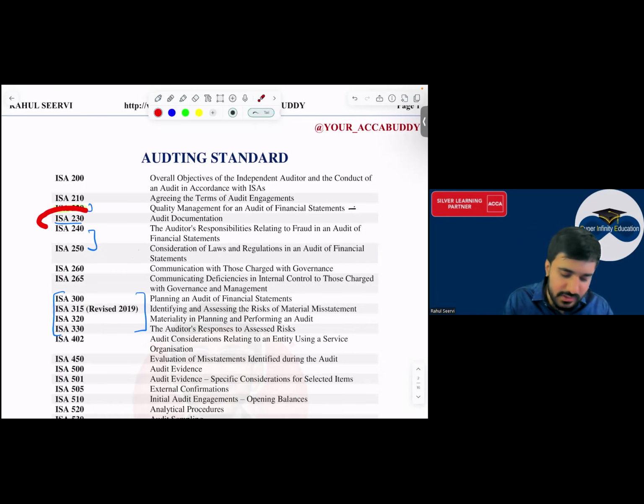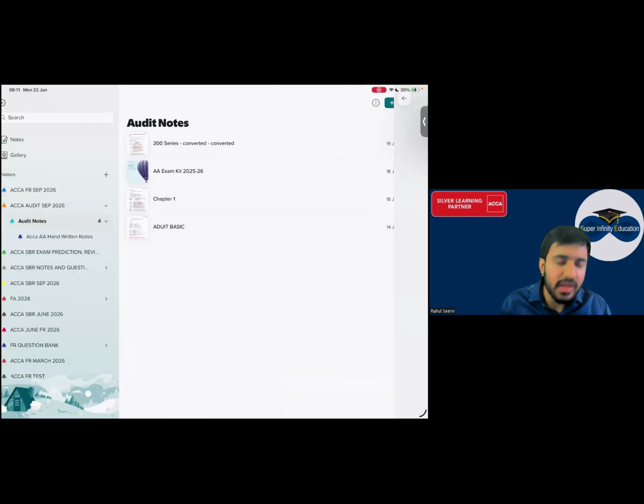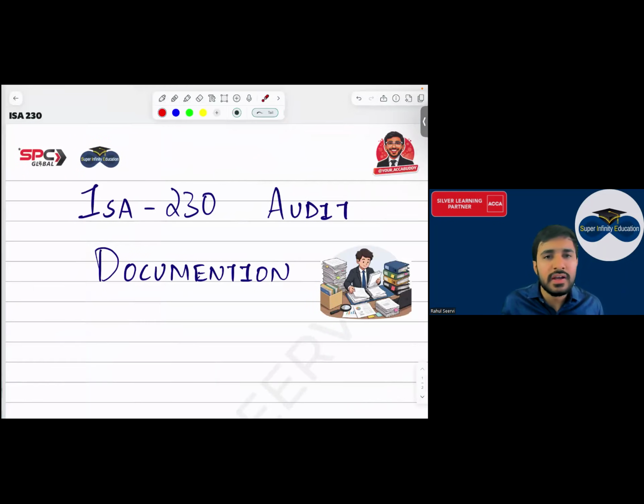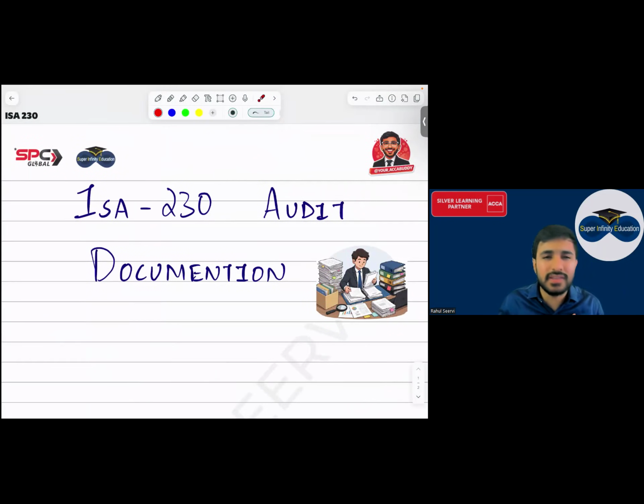So today we'll be starting with ISA 230 audit documentation. Here also, it's a basic standard which you have to understand from a documentation point of view, and it is important for theory. MCQs very rarely come in the exam, here and there. There are 2 to 3 direct theory questions which you have to learn, which can come in the exam. So can we start, everyone?